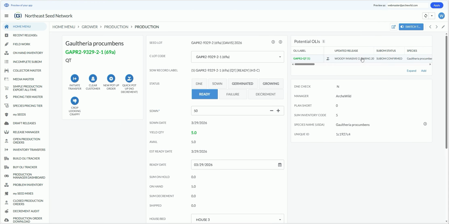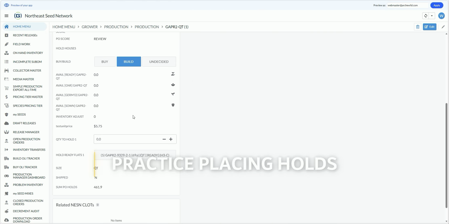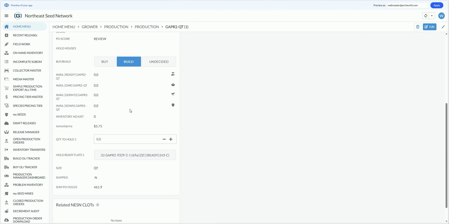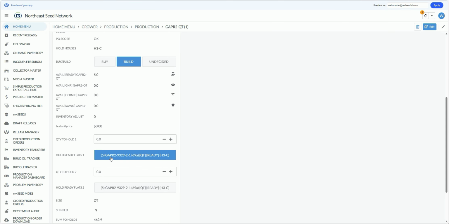So let's take a look at this order and let's perform some additional operations. So you can see here that there are 5 quarts of this product available, and I am going to place a hold on that crop for this line item. You can see the panel tells me how many I have available of the Gaultheria procumbens in quarts, and that 5, remember, is determined by the yield percentage on that crop. And I want to place a hold on this crop for this order by just clicking the button, and I just need 1, so there we go.